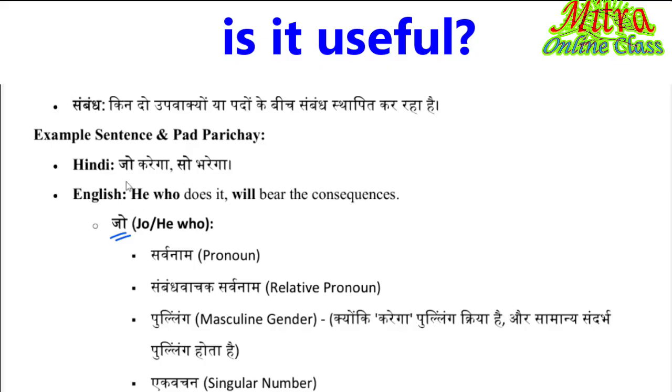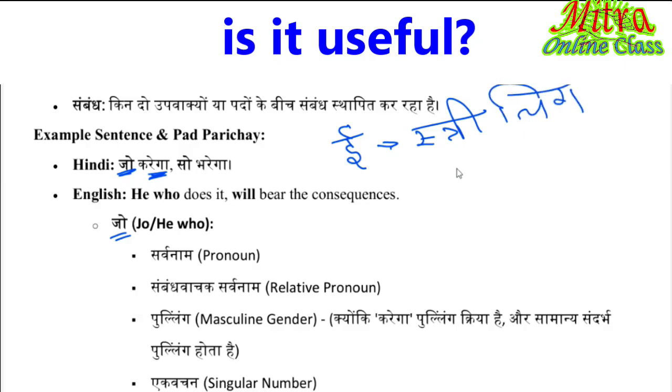So whether you identify the nouns or pronouns, and their genders, then you check the verb. If the verb ends with the e matra, then it is feminine, or else it is masculine only.